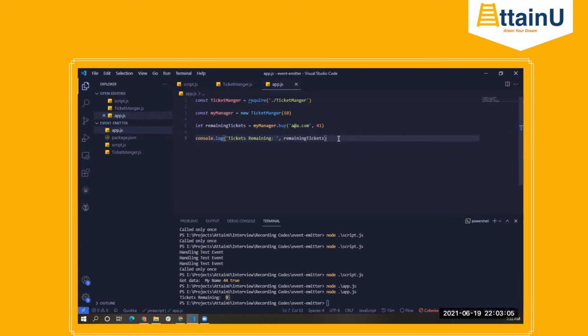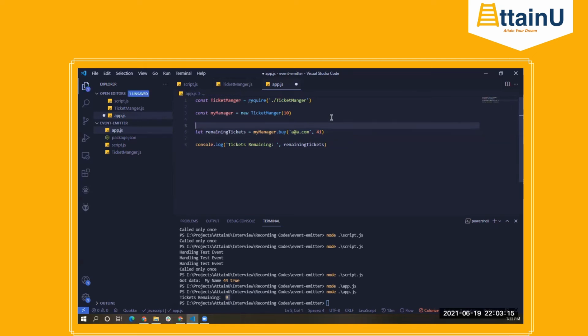Till now, we haven't actually made use of the event emitters. We just have a very basic buy function which we are just calling, right? What we can do now, which is where the event class or EventEmitter class helps us, is attach an event. My manager is the instance.